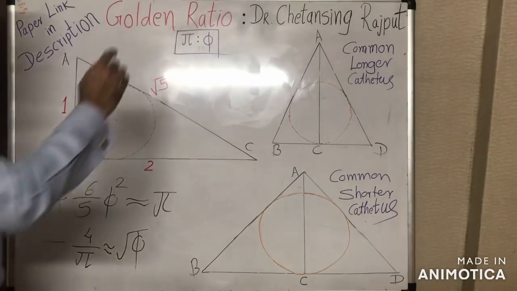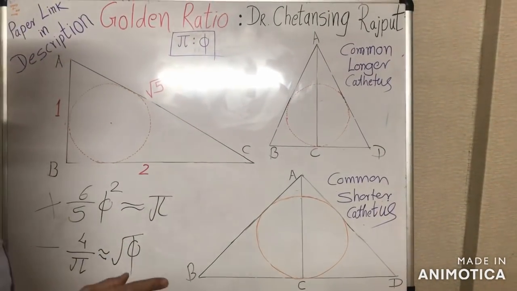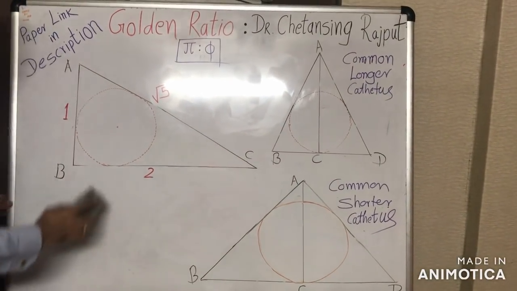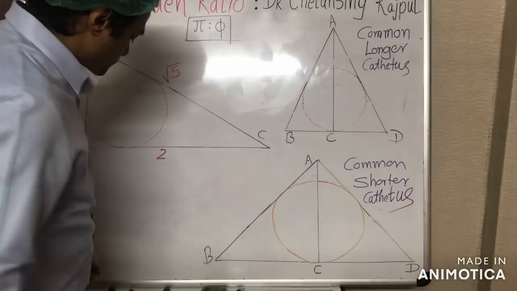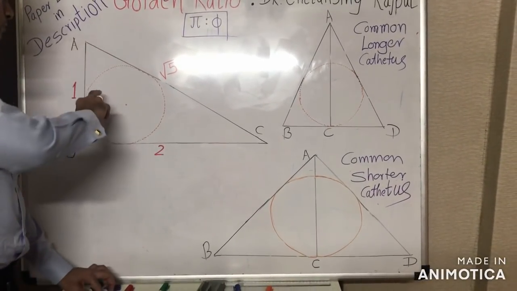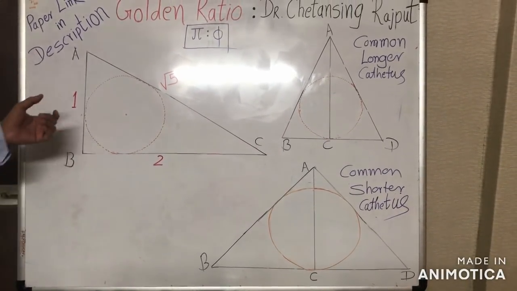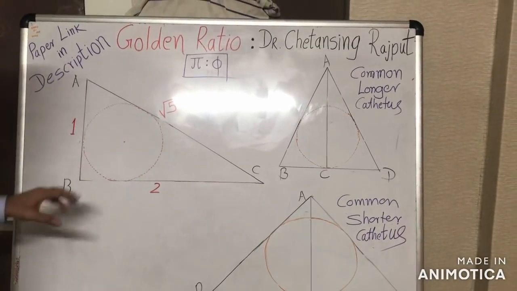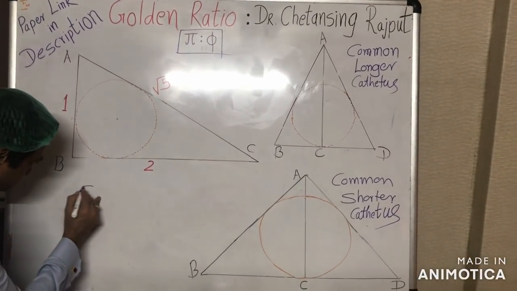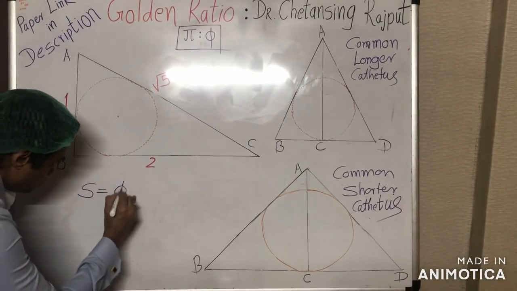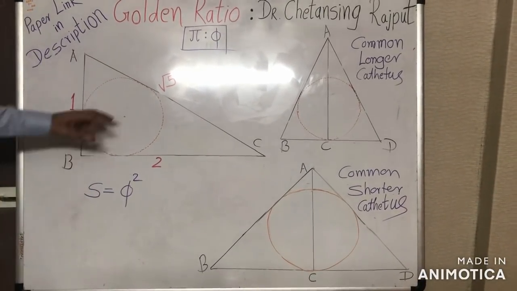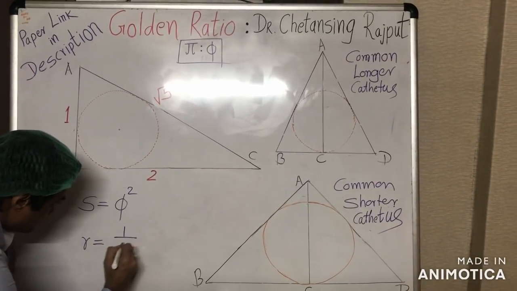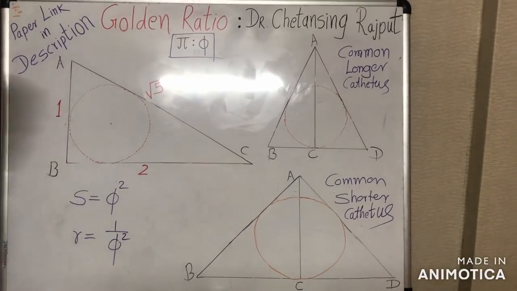We are going to talk about the precise pi-phi correlation which can be derived using this special right triangle 1, 2, root 5. As we know, this right triangle with its cathetus in proportion 1:2 is full of golden proportions. Like, the semi-perimeter of this triangle is equal to the square of the golden proportion, or the inradius of this triangle is equal to the inverse of the square of the golden proportion.